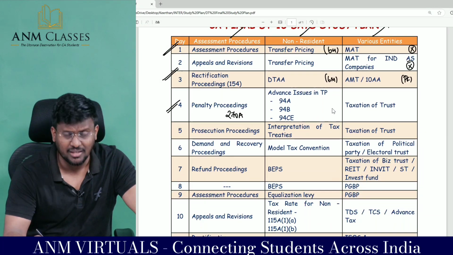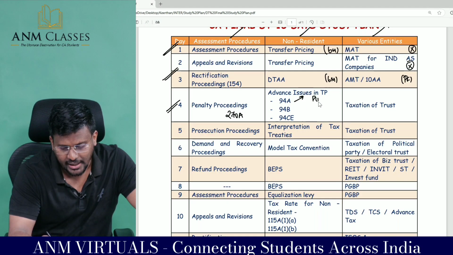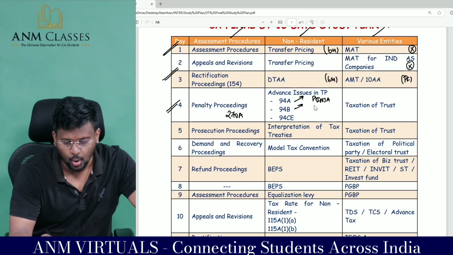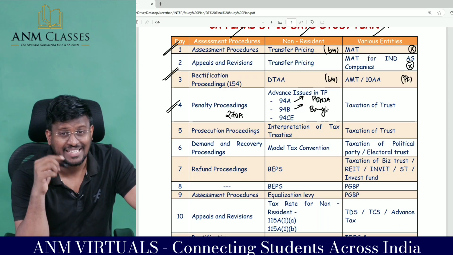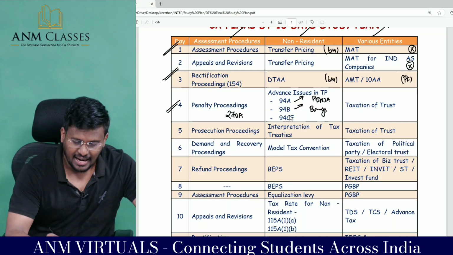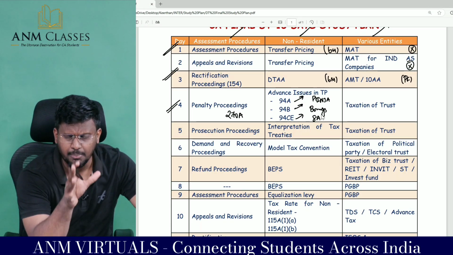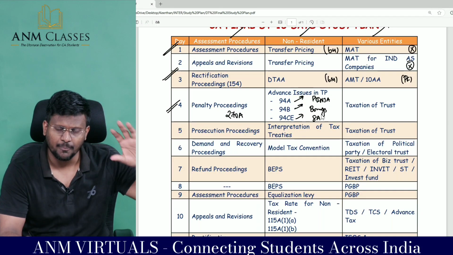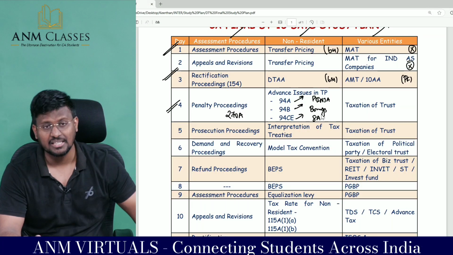There are advanced issues in transfer pricing. Sir, 94A, person located in a non-jurisdictional area. 94B, borrowings: basically if you are paying more than 1 crore interest, that excess interest should be added back. And 94CE is secondary adjustments, my dear lovable students, a very important area, because even in RTP and MTP that area has been tested. Sir, you have to repatriate within 90 days, otherwise 18% additional tax rate.